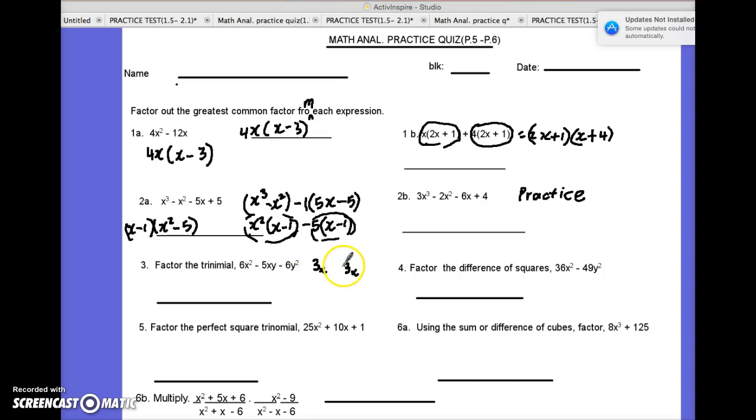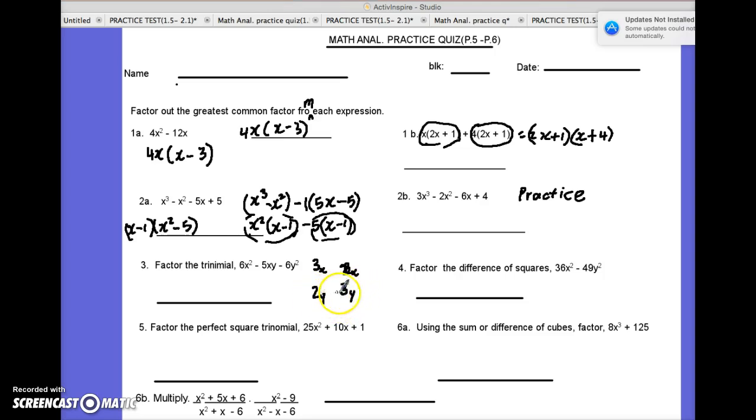It should be 3x with 2x to get 6x. 3 times 2 is 6, alright? And for a negative 6y squared, I know one has got to be positive, one has got to be negative. And so I got a 3y understood, and then a 2y, that would give me the y squared.